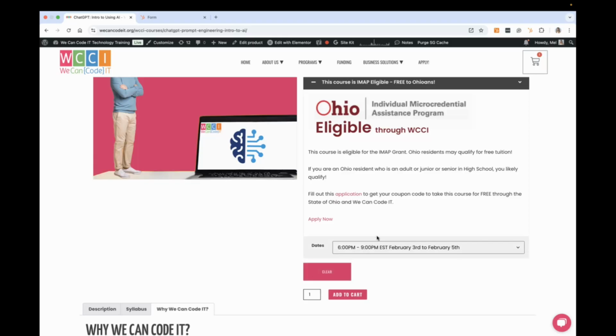If you have any issues with it and you feel like you should have received the grant and you didn't, feel free to email admissions@wecancodeit.org and we'll help you out.